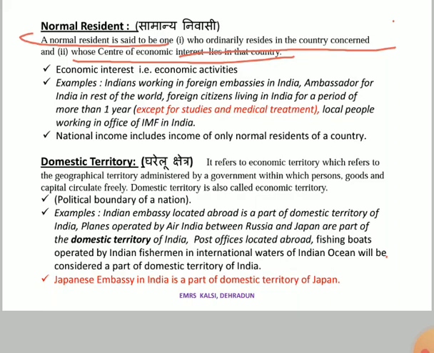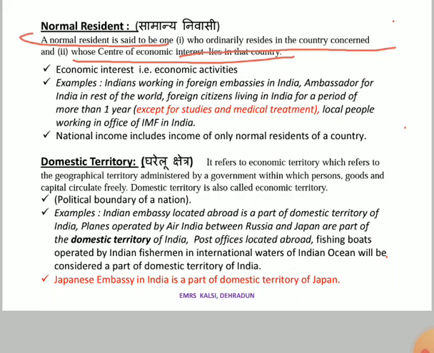Now, for example, if a person is from Nepal, and he crosses the border and comes to India for work. In the morning he comes to India for work purposes, and in the evening he goes back to Nepal. So in that case he is earning here, his economic interest lies here, he is earning in India, but the first condition is he must reside in that country for more than 1 year.